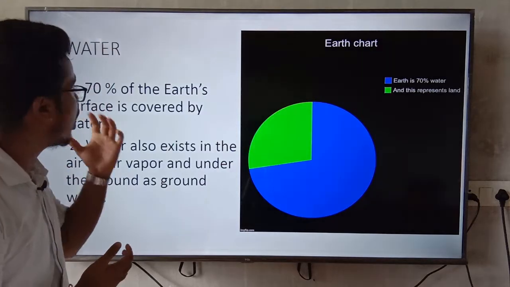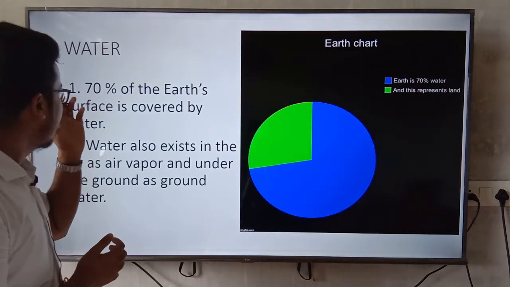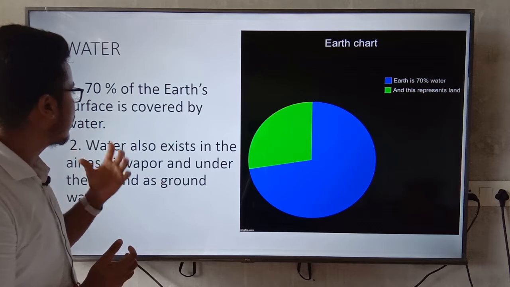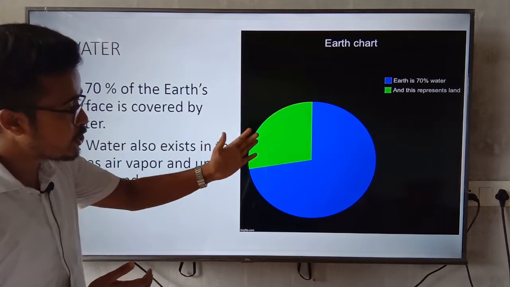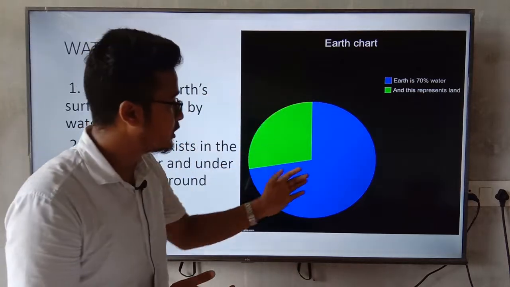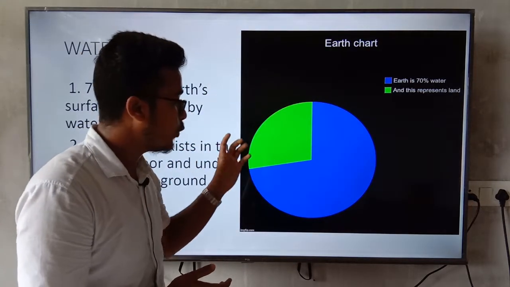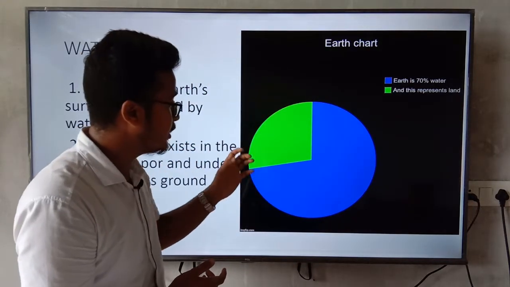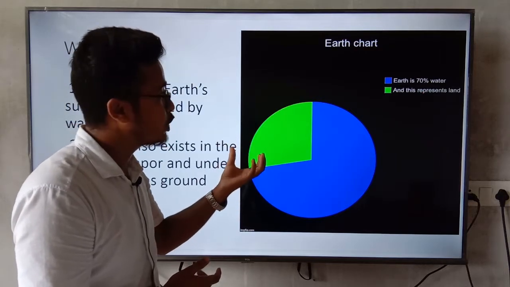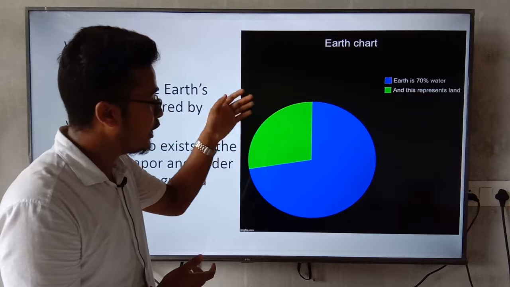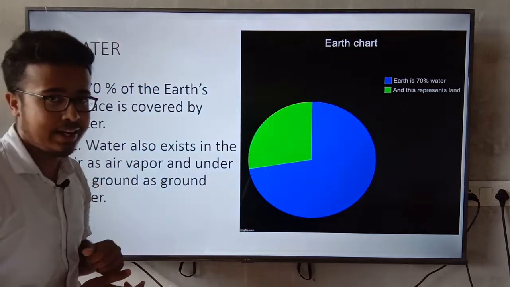So here, water. 70% of the earth's surface is covered by water, okay? You can see the picture here. The blue portion is the water. This is our earth, and this blue portion is the water present on the earth's surface. And the green portion, the remaining 30%, is the land.